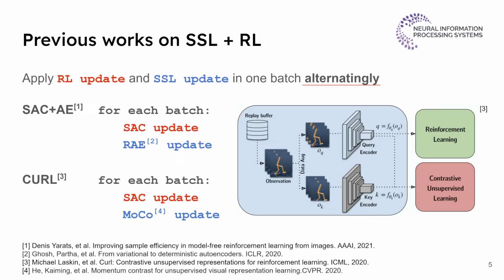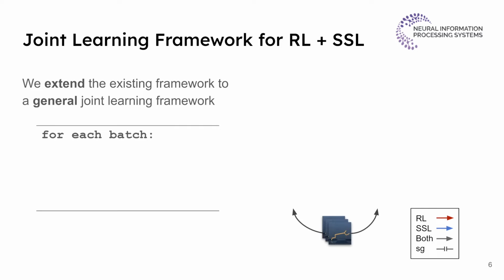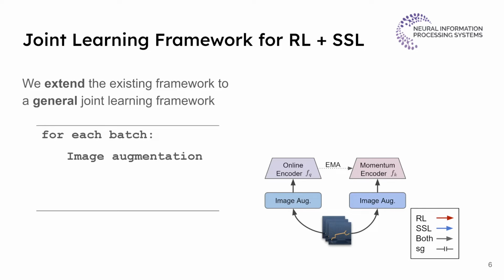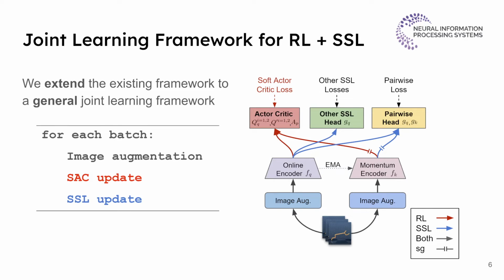In this paper, we extend this learning framework to a general joint learning framework and run an extensive amount of experiments to figure out which self-supervised loss benefits reinforcement learning most. For each batch of samples, we first apply image augmentation to all the samples and use augmented images to perform reinforcement learning updates. After that, we use the same augmented data to perform self-supervised learning updates. With this framework, we can easily compare all the self-supervised learning losses fairly.